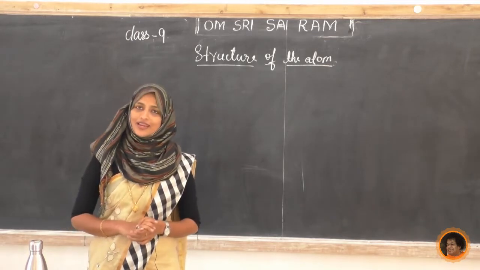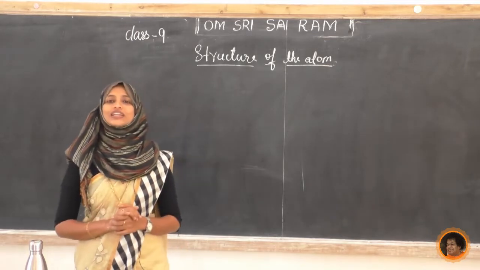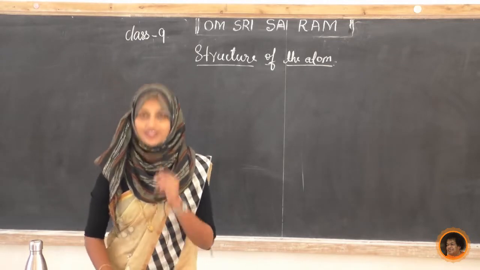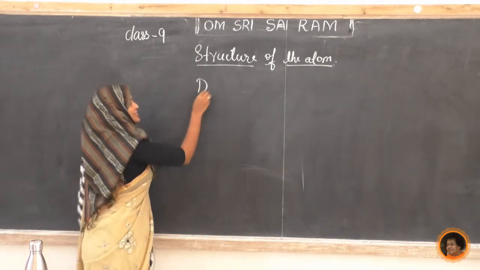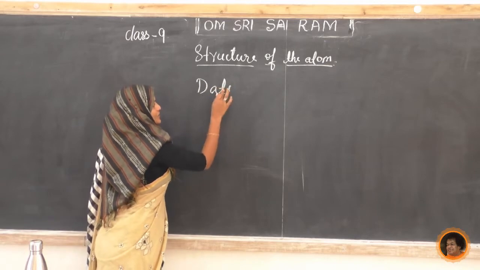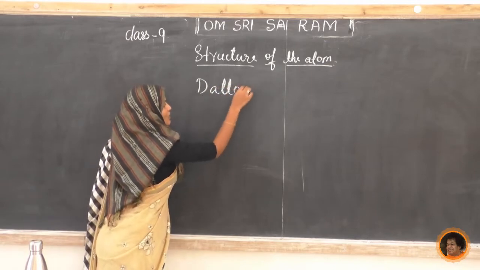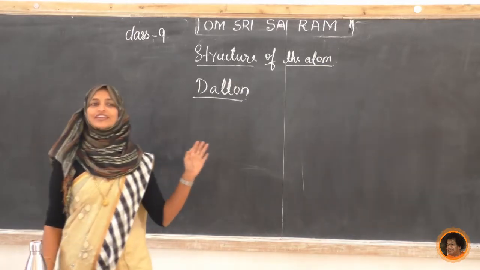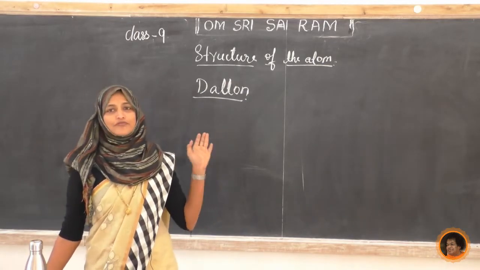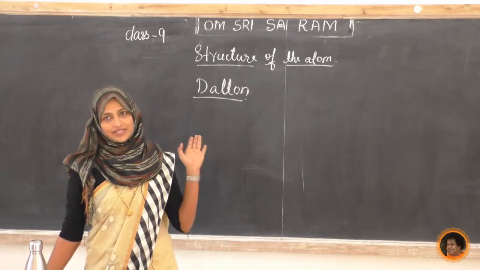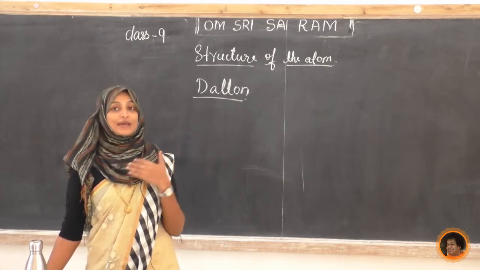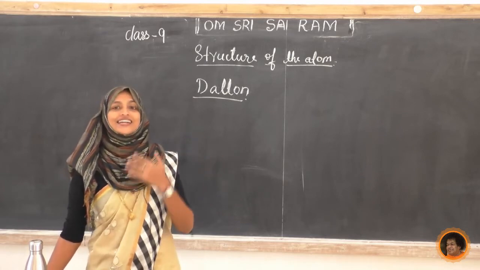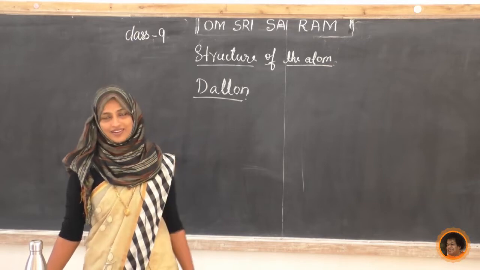The scientist named Dalton, what is he saying? Like us, he believes that everything is made of atoms, and that it is indivisible.